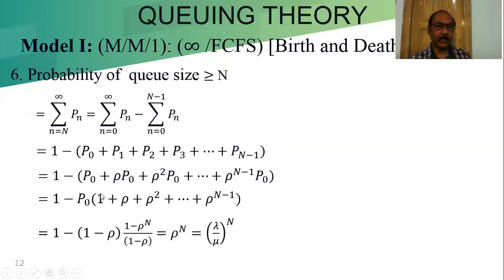This is a GP series and rho is less than 1. So you can easily apply the sum of the GP series. 1 minus P0 is 1 minus rho, and the formula of the summation of the GP series, this is a finite series, is (1 minus rho to the power N) by (1 minus rho). 1 minus rho cancels out, equal to rho to the power N, equal to (lambda by mu) to the power N. So probability of queue size, when you are talking about greater than a fixed number, we are getting (lambda by mu) to the power N, which is the same as rho to the power capital N.